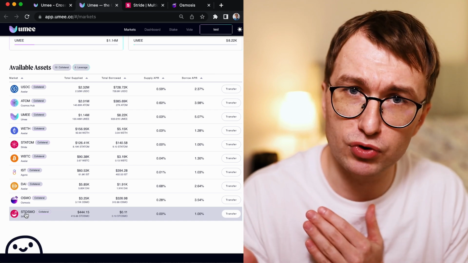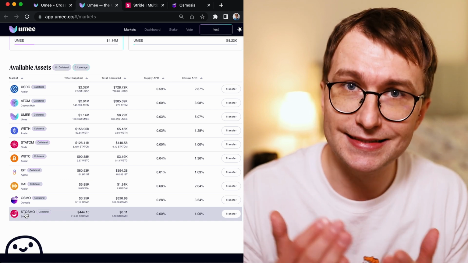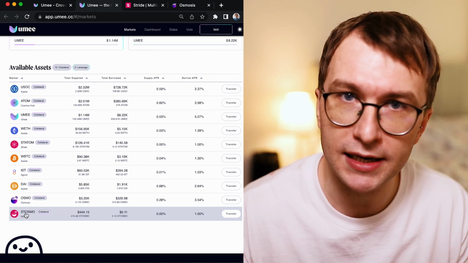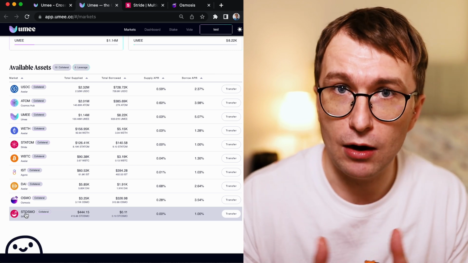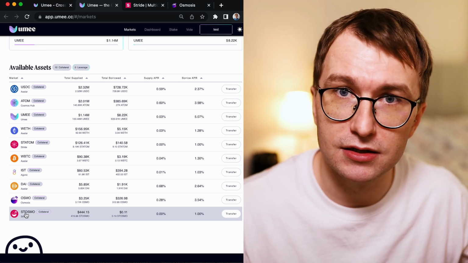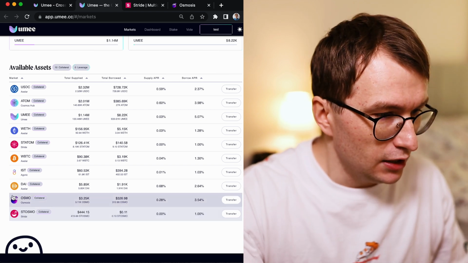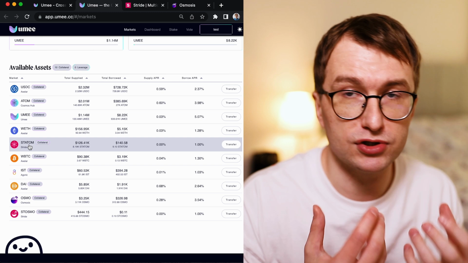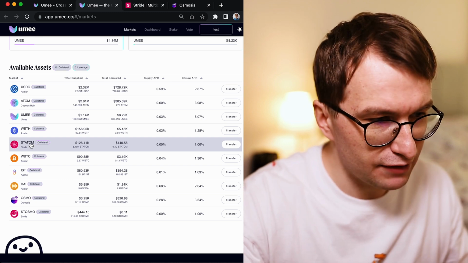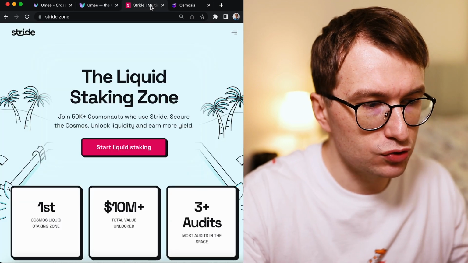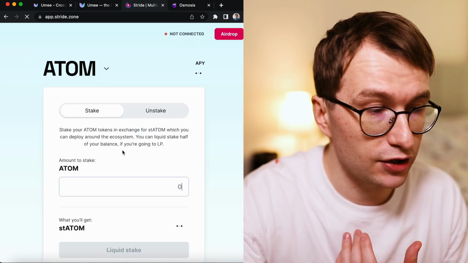But of course, there are some risks, and I will try to tell you what you should do to minimize the risks, but also I will tell you how it could happen that you could get liquidated one day. So first of all, we need to deposit stATOM. If you don't have stATOM, you must go to Stride and start liquid staking your Atom.